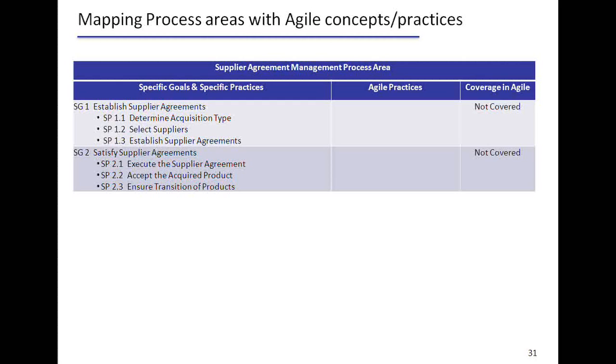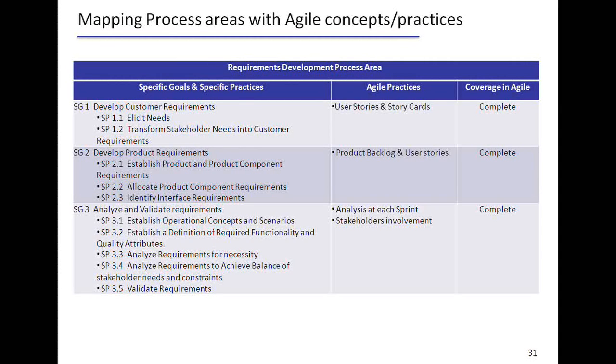Supplier agreement management, again, talks about how do you engage suppliers who provide different products or solutions. How do you establish a transition? What is the kind of support mechanism you have? So all these are from an organizational perspective. In a traditional waterfall model, probably we can use them, but from an Agile perspective, these are not explicitly covered. So that's why the rating says it's not covered.